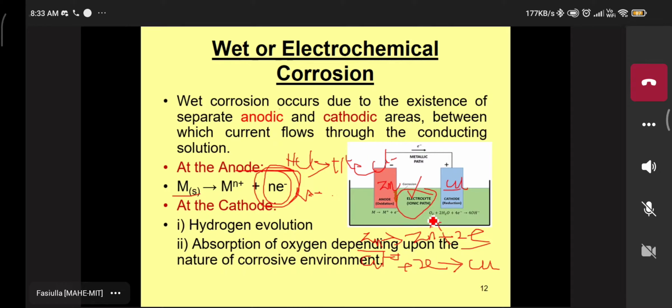Now in the reduction reaction, in the moisture, oxygen O2 gains electrons. Here the product we get is OH minus. What is OH indicated in organic chemistry? OH group means what? This is a functional group, the alcohol group. This is one of the most important functional groups, the most reactive one, the hydroxyl group. It can very easily combine with metal ion.